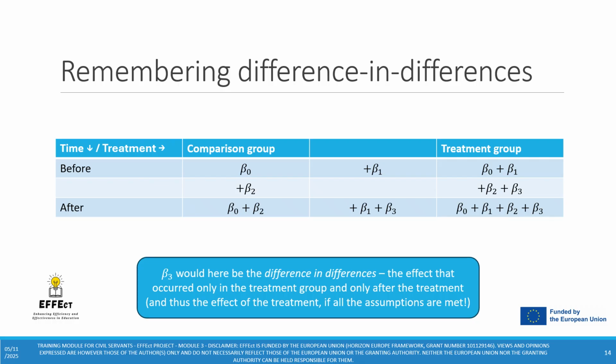The underlying method of a difference in differences, even if it is non-randomized, remains the same. We have 4 points of observation, which are the comparison group before the treatment, the comparison group after the treatment, the treatment group before the treatment, and the treatment group after the treatment. And each time in the regression, we will add one variable which will capture each possible point of observation. And again, beta 3 will end up being the difference in differences, the effect that occurred only in the treatment group and only after the treatment, which will then be the effect of the treatment.